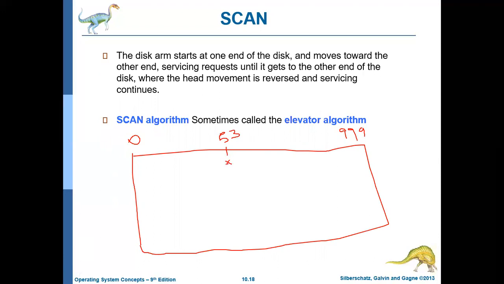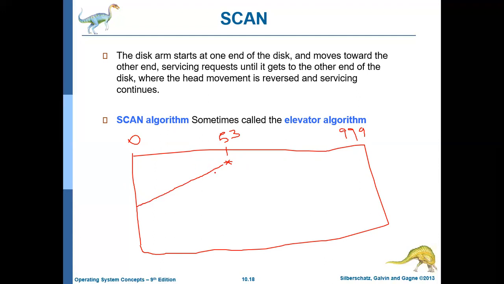Now this algorithm says the head will move in any one direction, either in the forward direction, or in the reverse direction, till the end. So this is the forward direction and this is the reverse direction. In the forward direction it will move up to 999. The reverse direction means it will move up to 0. Let us assume initially the head is moving in the reverse direction. While traveling through the reverse direction, whatever the requests in the reverse direction, it will satisfy all those requests.